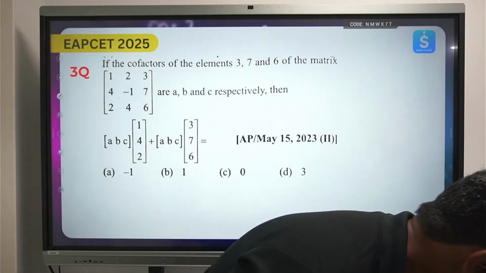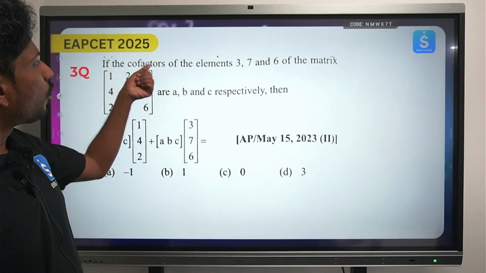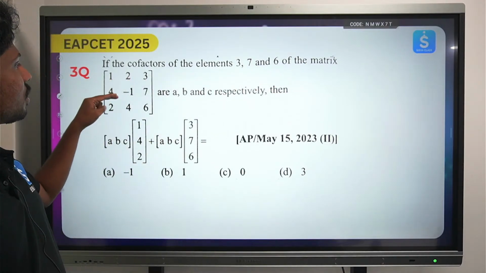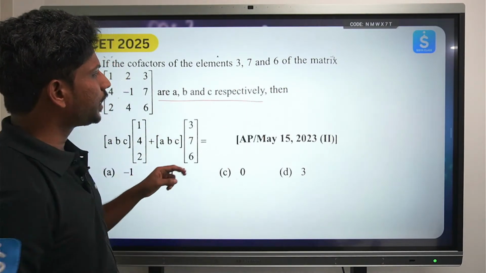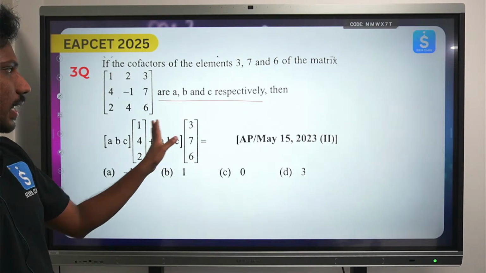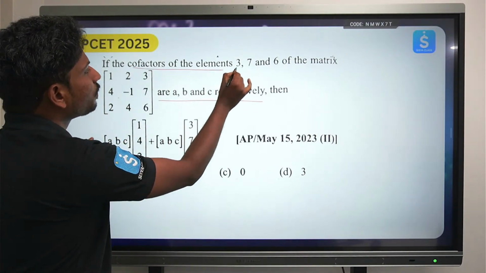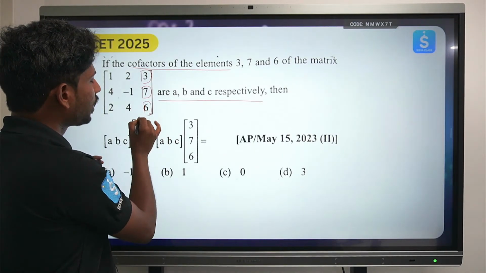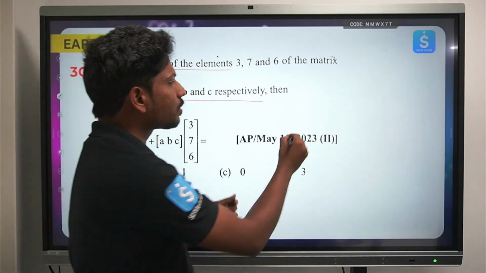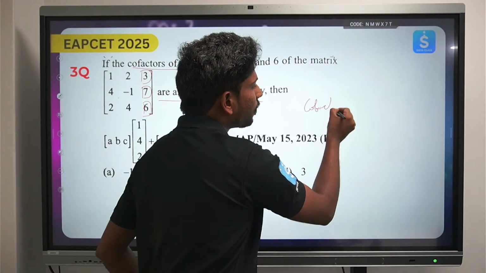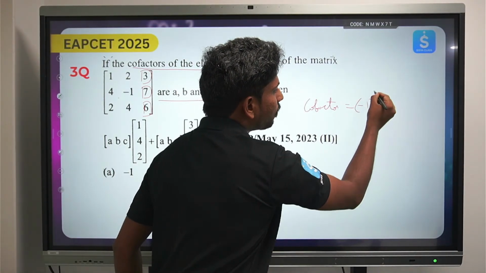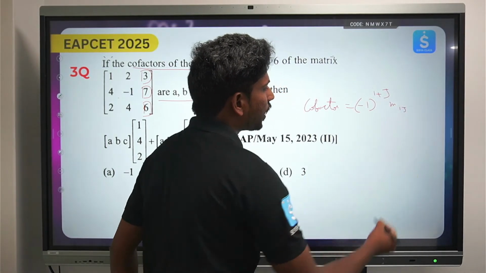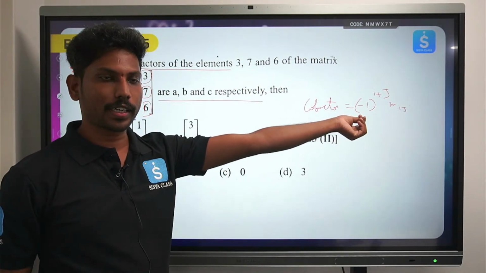If the cofactors of the elements 3, 7 and 6 of the matrix are A, B, C respectively, then what is the value of the product of A, B, C? The cofactor of a matrix is minus 1 to the power i plus j times the minor of ij. That is how you find the cofactor of a matrix.